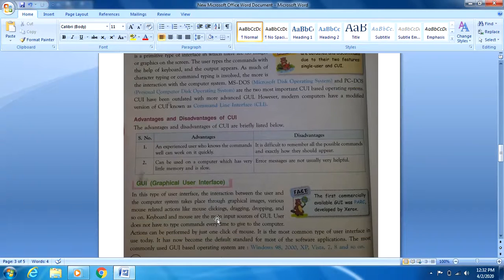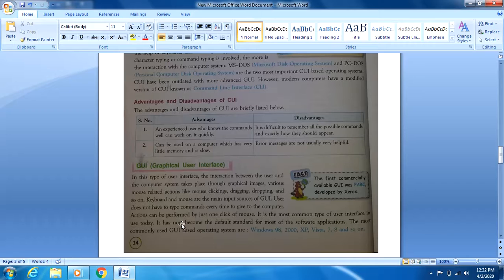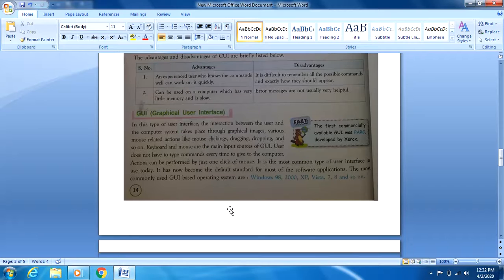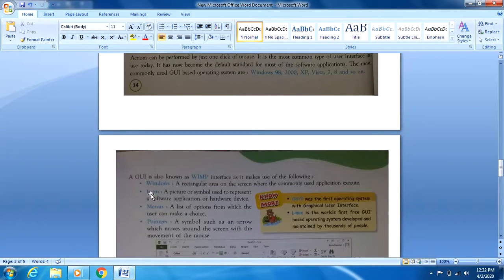Then second interface is graphical user interface. Graphical user interface is exactly opposite of command user interface, in which there is interaction between the user and computer system. And we can click, we can drag, we can drop, and so on. So many actions we can do with the help of mouse and keyboard. And their examples are Windows 98, Windows XP, 7, Windows 8, and so on. All the Windows which are coming nowadays are GUI only. Then GUI is also known as WIMP. WIMP means Windows, Icons, Menus, and Pointers.